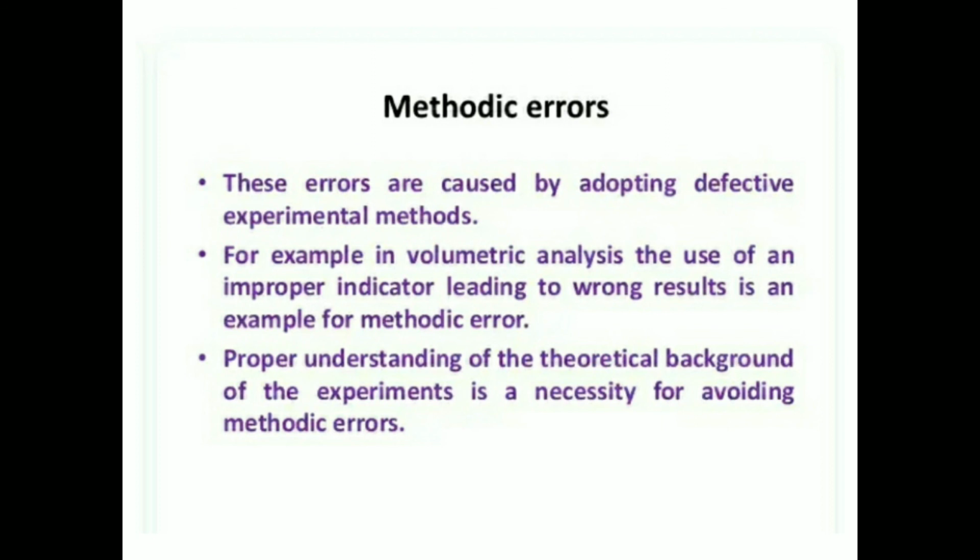Methodic error. These errors are caused by adopting a defective experimental method. For example, in volumetric analysis, the use of an improper indicator leading to a wrong result is an example of methodic error. Proper understanding of the theoretical background of the experiments is a necessity for avoiding methodic errors.